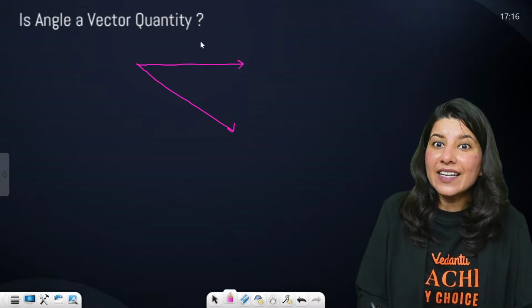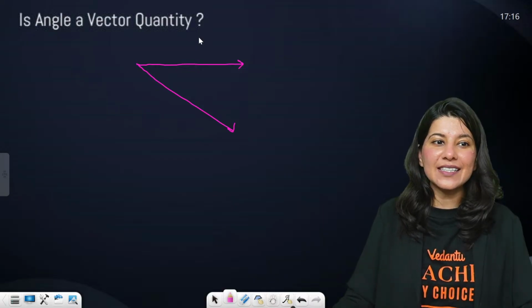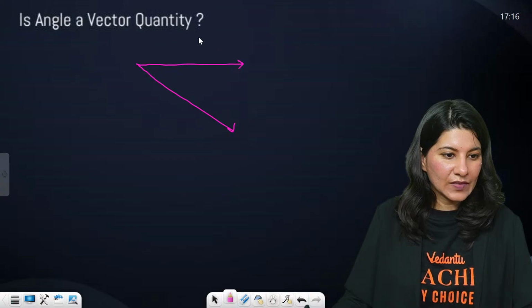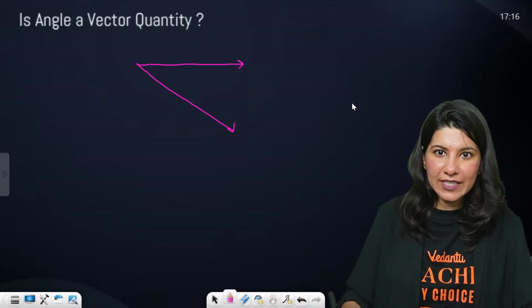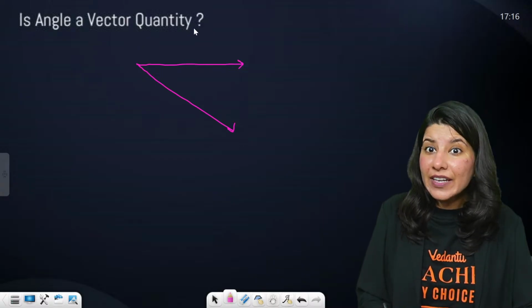Okay. So is angle a vector quantity? How many of you say angle is a vector quantity? Tell me. Yes, Vishnu, I guess that I have fixed it. Now you tell me if voice breaks, okay? Is angle a vector quantity?